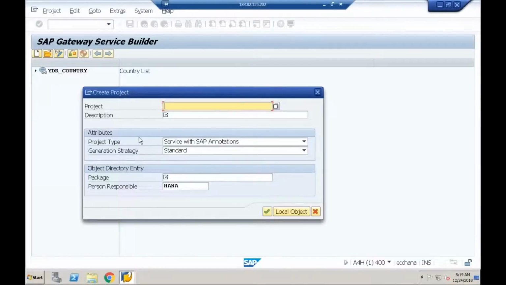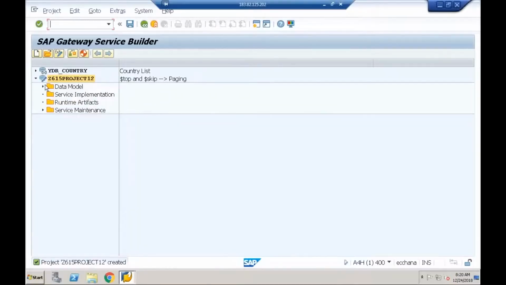I'll create a project. The $top and $skip combination, we call it paging. I'll save it in the local object.